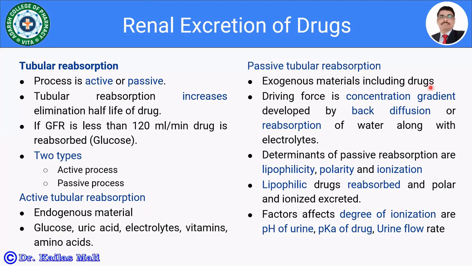The physicochemical properties of the drug will decide whether the drug is going to be reabsorbed back or not.